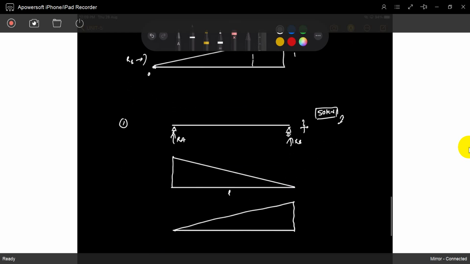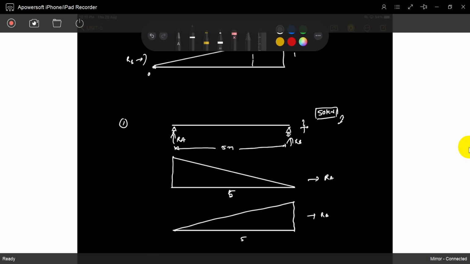This is L. Maybe take 5 meters, very simple. This is 5 meters. This is for RA, this is for RB. So if a 50 kilonewton load is moving from one end to the other, when will RA be maximum?